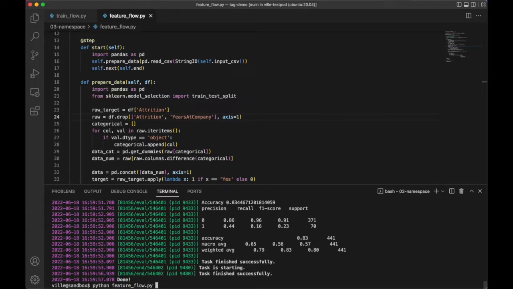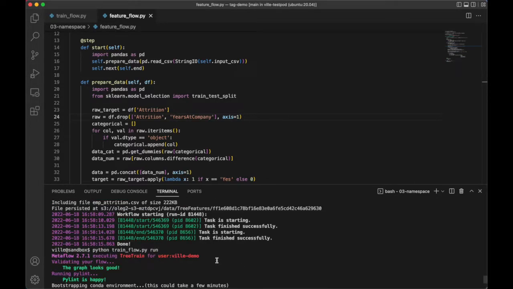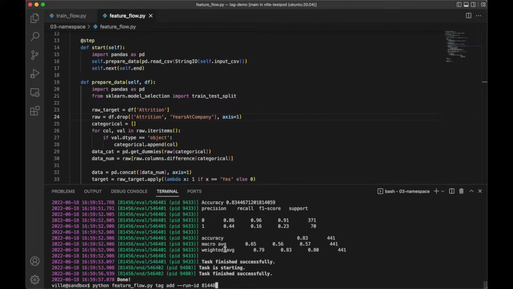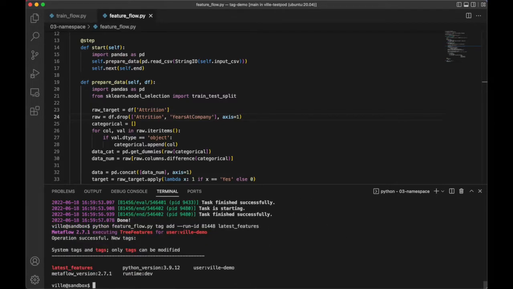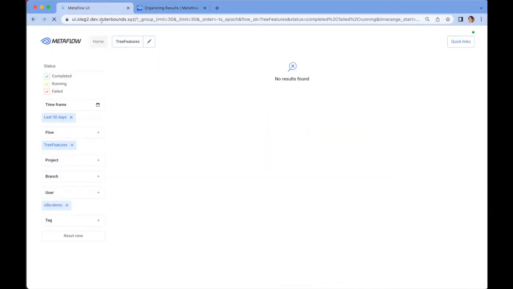And how we can do that is that we can say for the feature flow that now we add a tag, let's say for the initial execution that we had here. I guess it was this one here. Let's take that ID and let's call this latest features. Right, and now we can actually see that we have the user tag there, but we also have the latest feature tag. And this might be also evident if we look at the UI here.